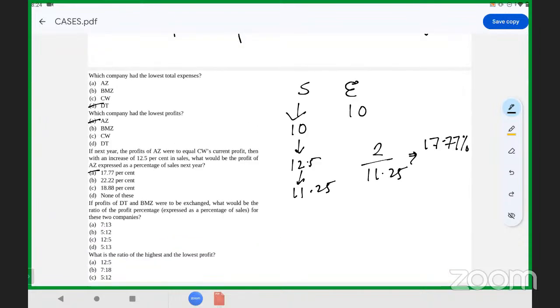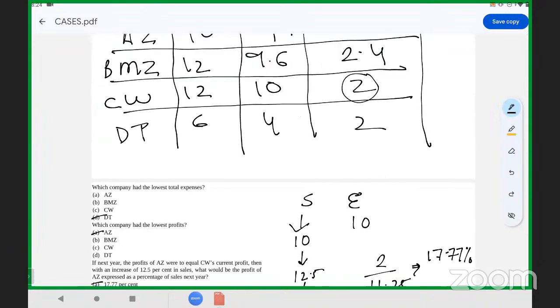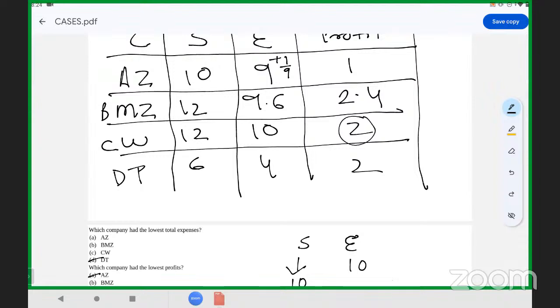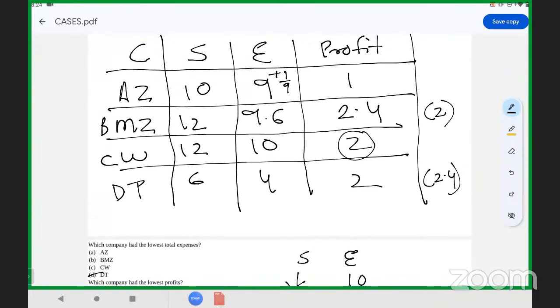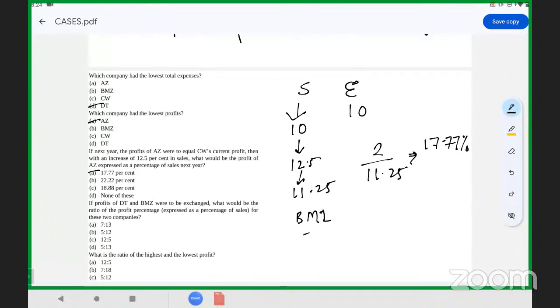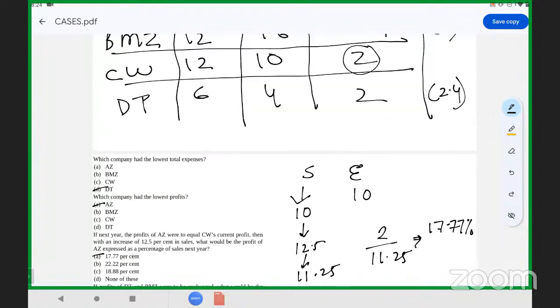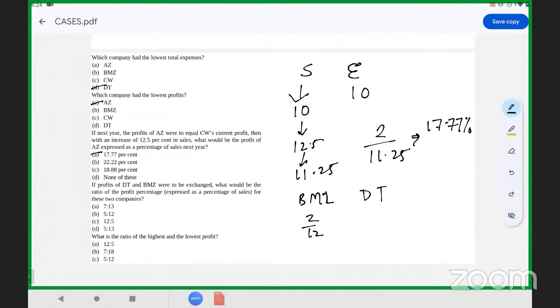If the profits of DT and BMZ were to be exchanged, what would be the ratio of profit percentage for sales of these two companies? So the profit of DT becomes 2 and BMZ's is 2.4. Now profit percentage for BMZ will be 2 upon 12. And for DT it will be 2.4 upon 6.